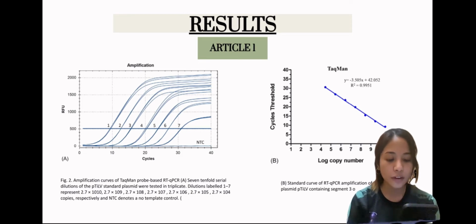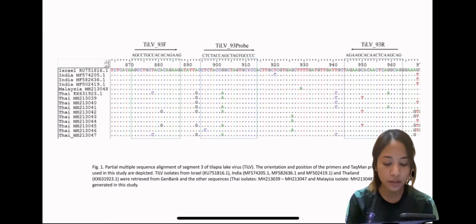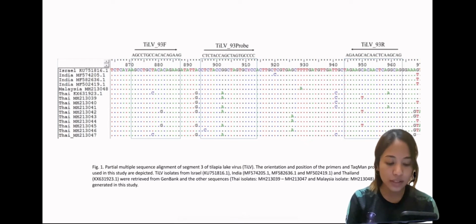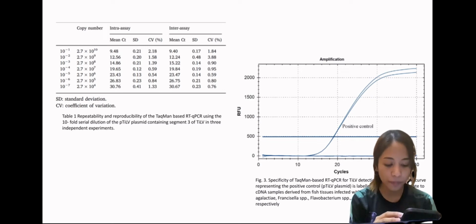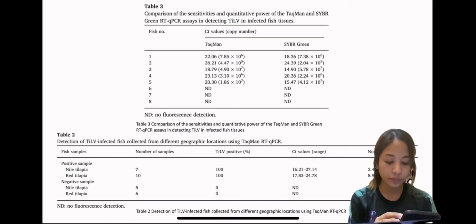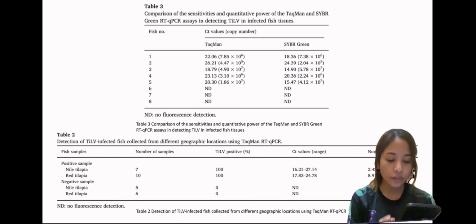So these are the results obtained in article 1. There are amplification curves of TaqMan, standard curve of RT-qPCR amplification, partial multiple sequence alignment of segment 3 of tilapia lake virus, repeatability and reproducibility of the TaqMan-based RT-qPCR, specificity of TaqMan-based RT-qPCR for TiLV detection, and comparison of the sensitivities and quantitative power of the TaqMan and SYBR Green RT-qPCR assay.